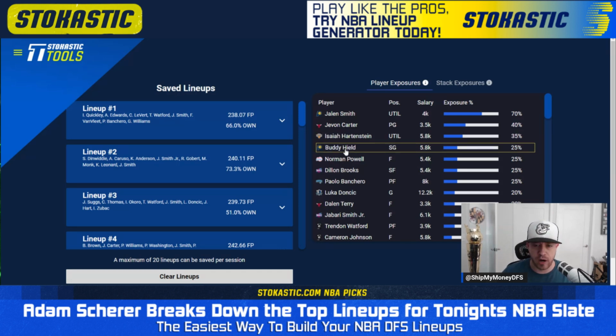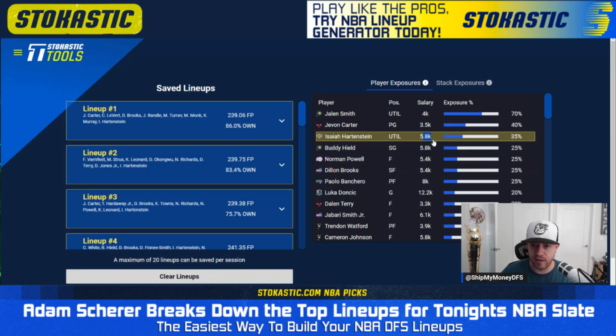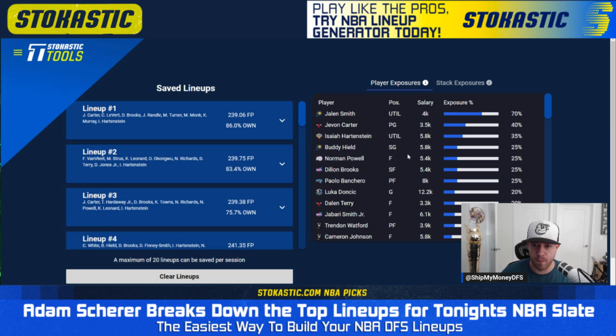Buddy Hield is showing up as a good option in what should be a high-scoring game between the Pacers and Hornets. He's 5,800, shooting guard, small forward. And again, we just don't have a lot of value today, which is going to push us into this 5 to 6K range, as you can see here with Hartenstein, Buddy Hield, Norm Powell, who, by the way, is questionable with an illness. $5,400 Dylan Brooks, 25% as well.